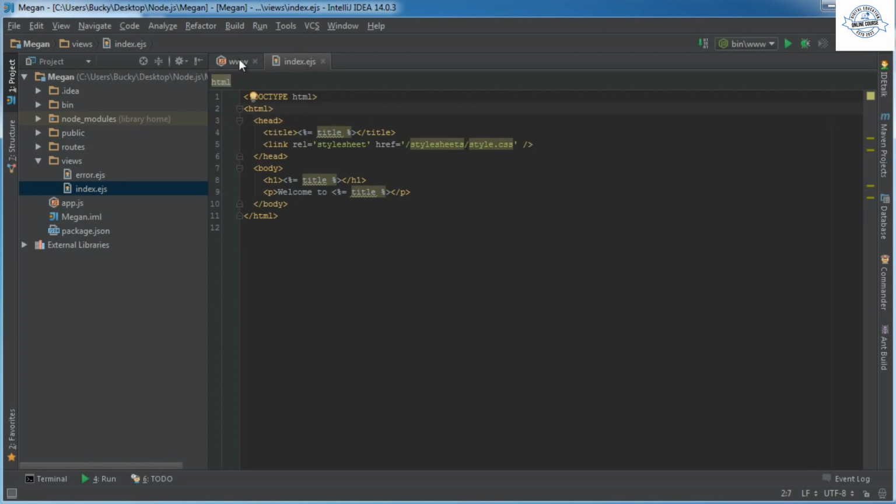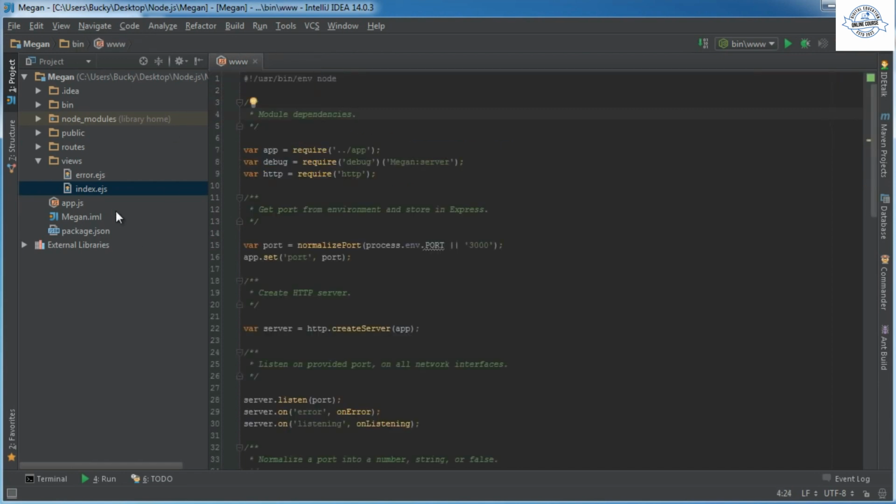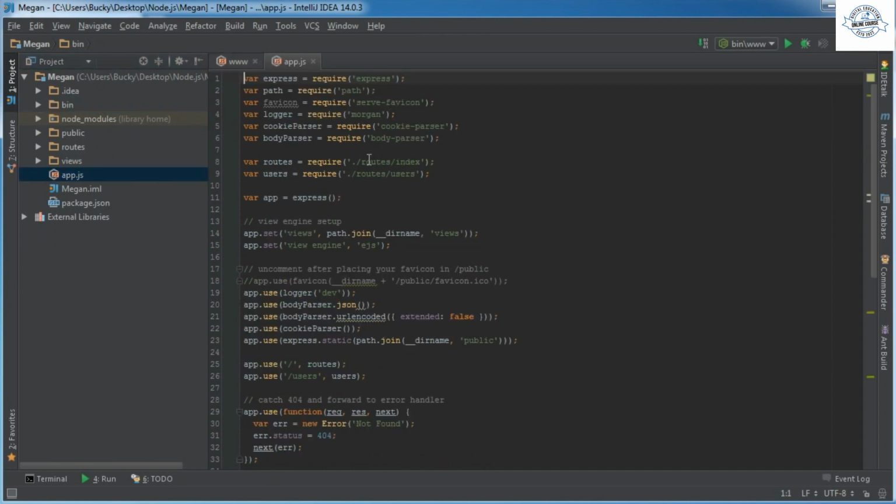Just remember that in your EJS files, you pretty much have plain HTML, and anytime you want to include some variables or JavaScript or anything in addition to HTML, you use these weird symbols, and I'm going to be explaining in detail what they are later on. So again, that is pretty much the bare basics of it. So again, this is your startup script. Whenever it gets called, it's going to set up your server and kick off app.js. And in the next tutorial, I'm going to be explaining all this code.